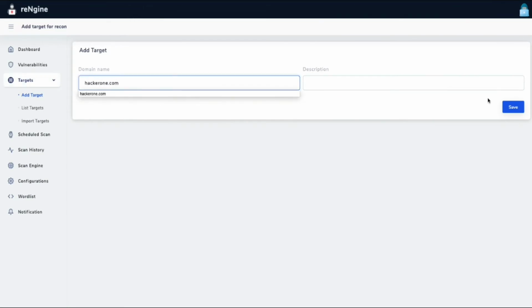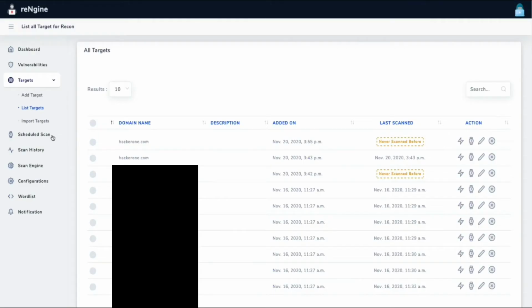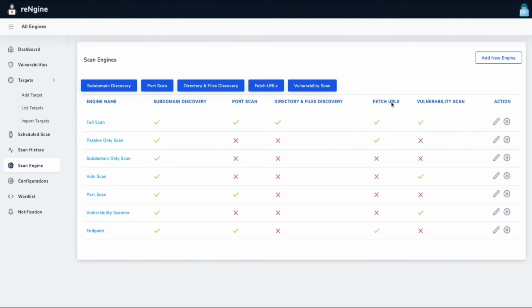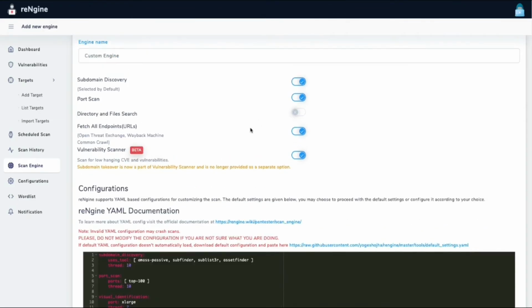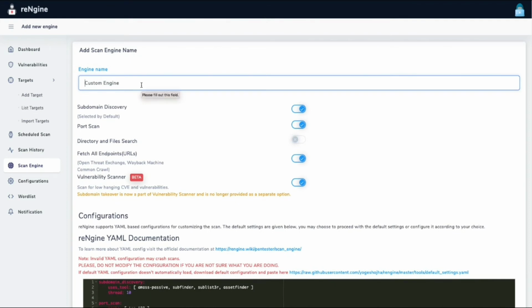We can define hacker1.com. And the next thing that you would want to do is define your scan engines. So this is where I'll spend a little more time talking about what the scan engines are. You can define any name for your scan engine. So let's name it test name. You need to define what exactly this engine does.